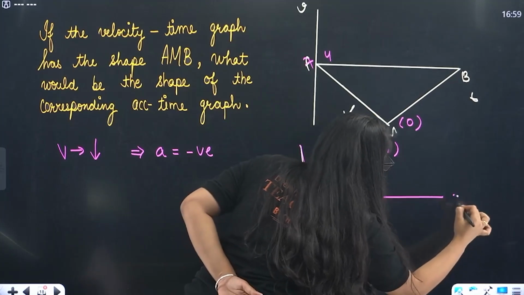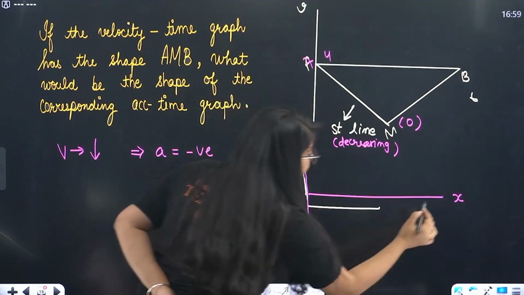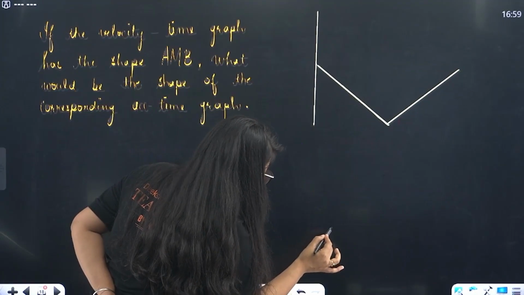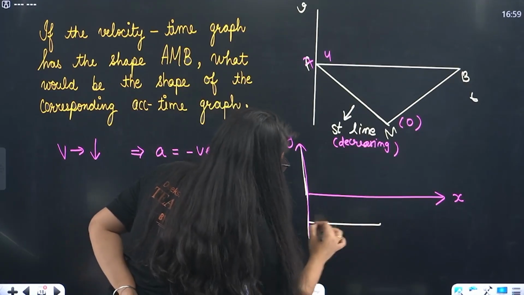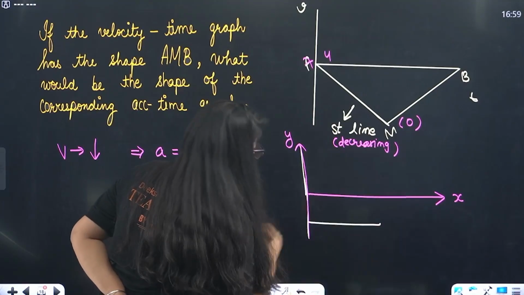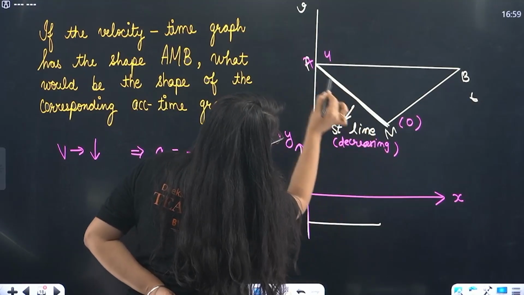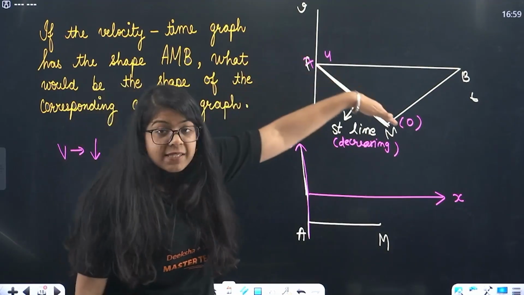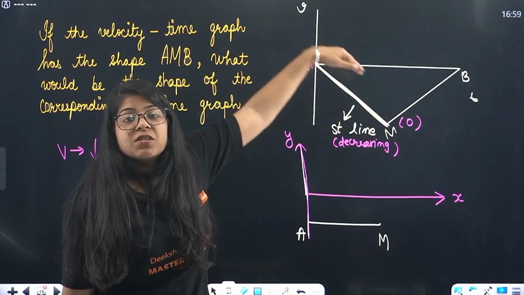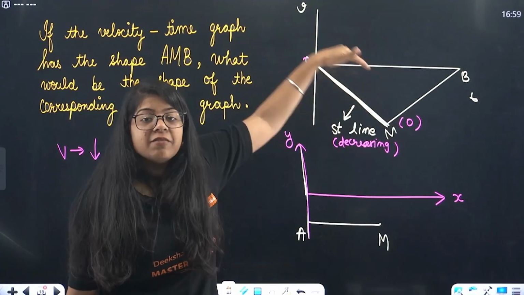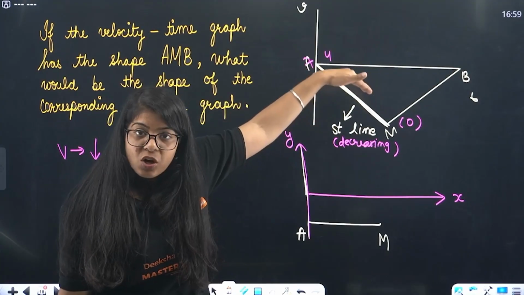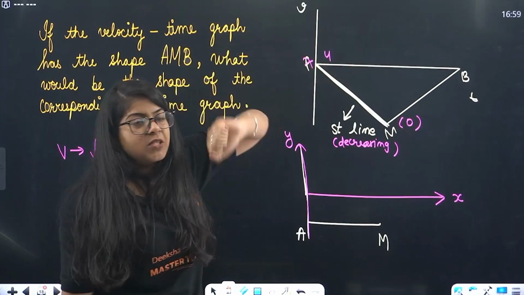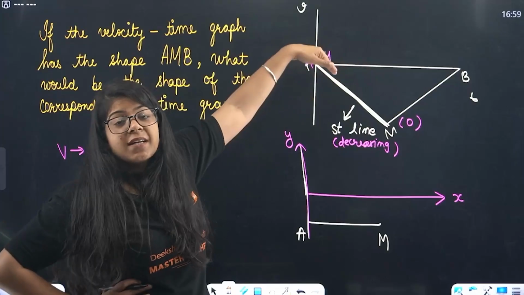This will be your x-axis, this will be your y-axis, right? Below the x-axis we have negative values. So this will be below the x-axis and this beta will be your acceleration for this particular ray AM. Velocity is decreasing, but it's a straight line. Sorry, my mistake. Velocity is decreasing, but it is a uniform acceleration.